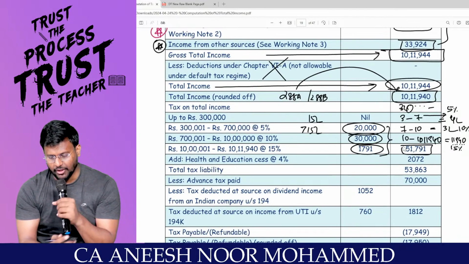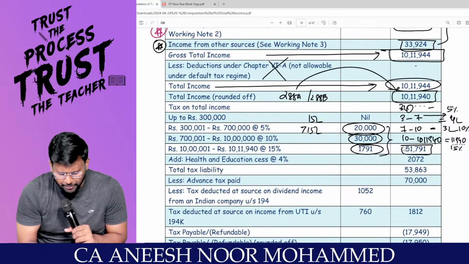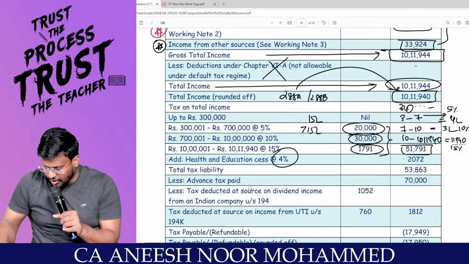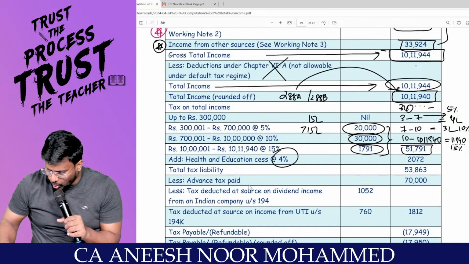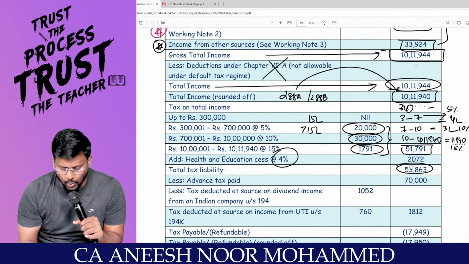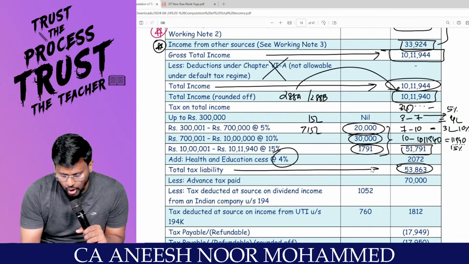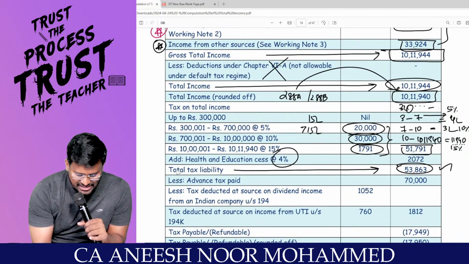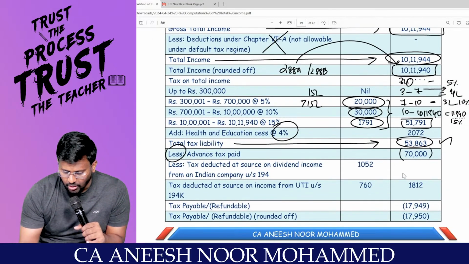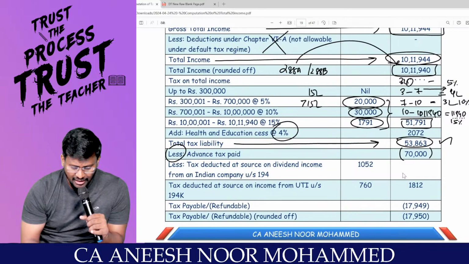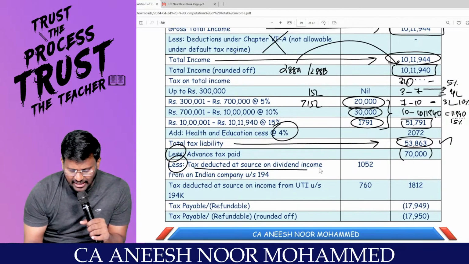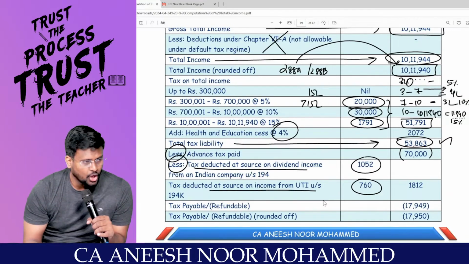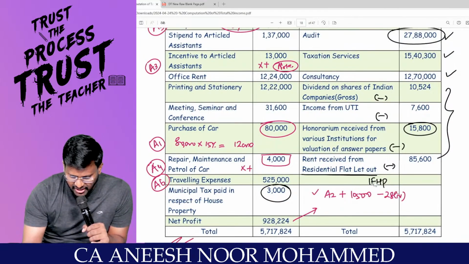Total tax payable will be 51,791. Here there is no scope of surcharge and all. I will be adding health and education cess at the rate of 4%. 51,791 into 104% comes to 53,863. Right? So you'll be having total tax liability of 53,863. Less advance tax, you already paid advance tax of 70,000. Less TDS, tax deducted at source of 1,052. Right? Less tax deducted at source of 760. Because for these items TDS would have been deducted.